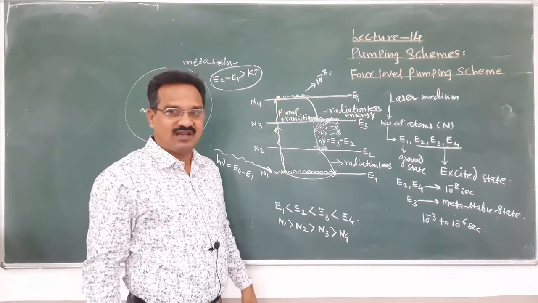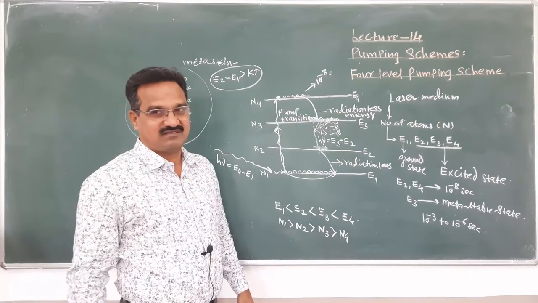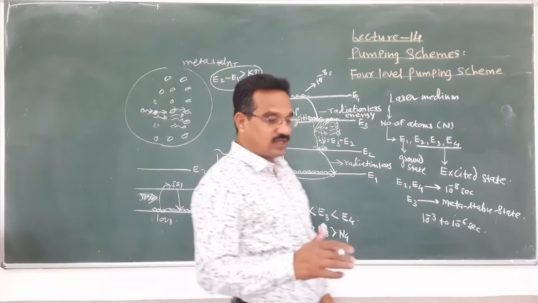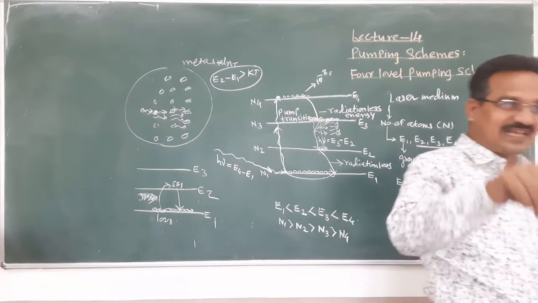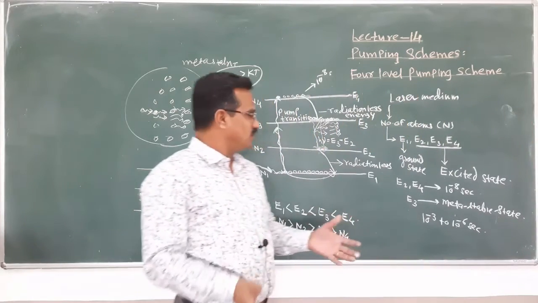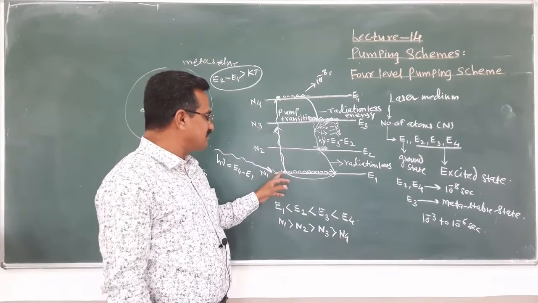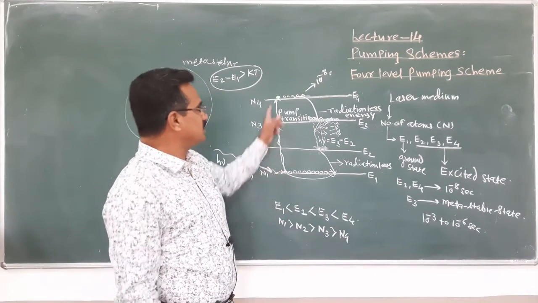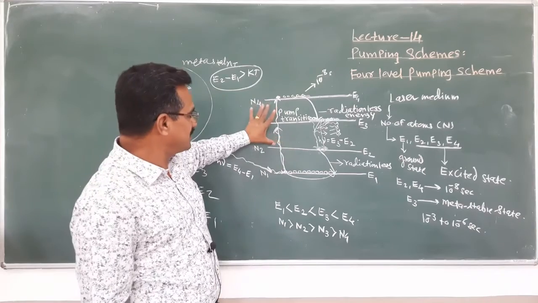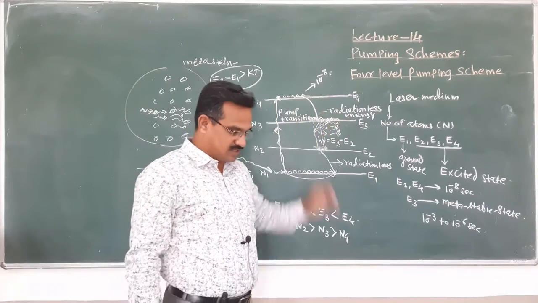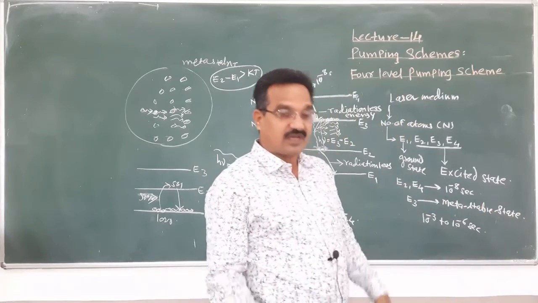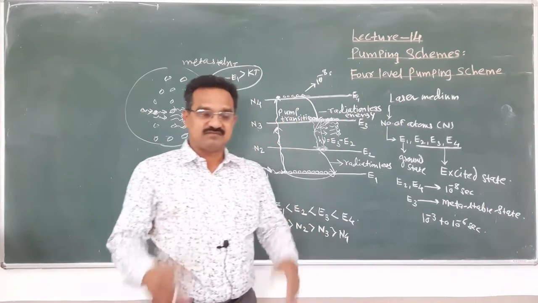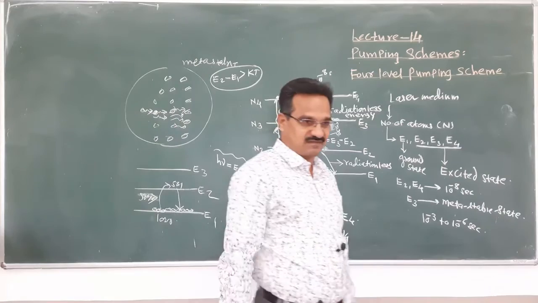In case of 3 level, E2 minus E1, means the energy of the photons emitted is less as compared to the energy of the photons that jump from the ground state to the excited state. This is all about the pumping scheme.